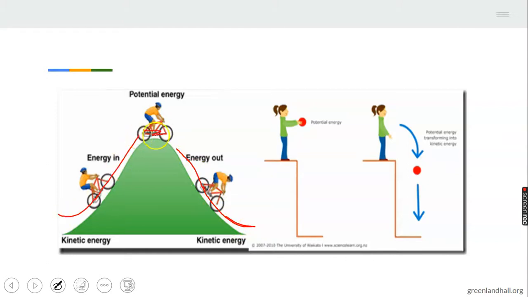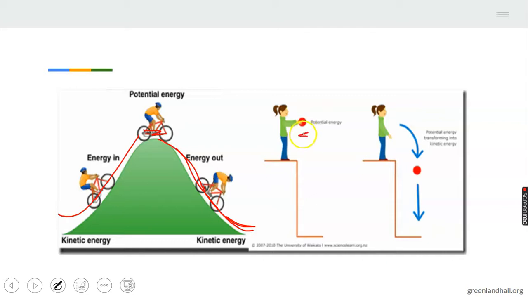Here, not really doing anything. That's why it is tagged potential. And here, coming down. That's energy in motion. That's kinetic energy. Okay, look at potential energy here again.